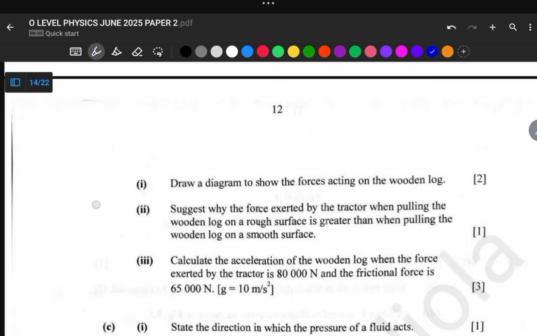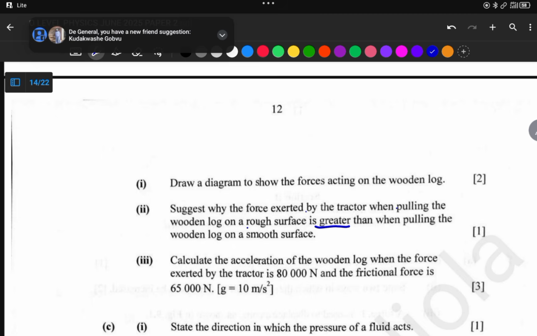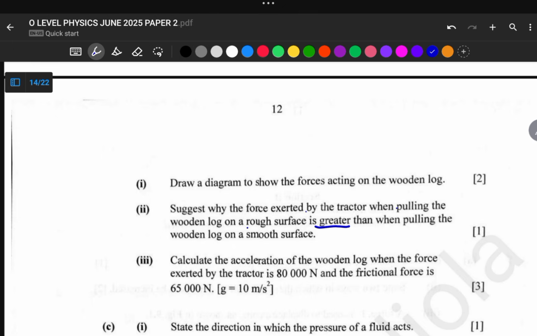Okay, and we want to explain why the force exerted by the tractor when pulling the wooden block on a rough surface is greater. So the key point here is that the force exerted by the tractor when pulling the wooden block on the rough surface is greater than pulling on a smooth surface.